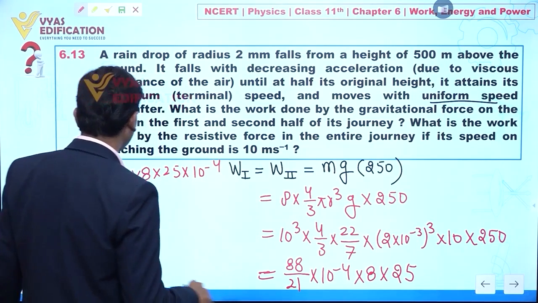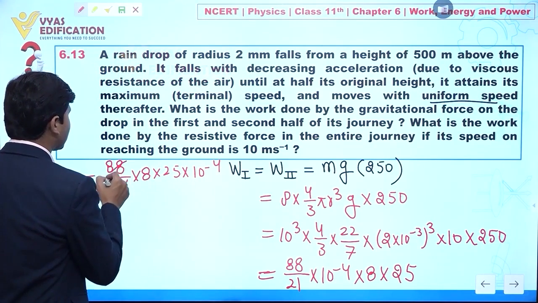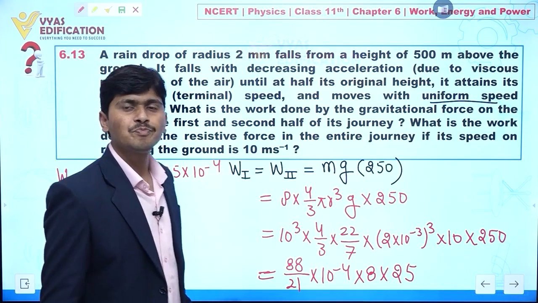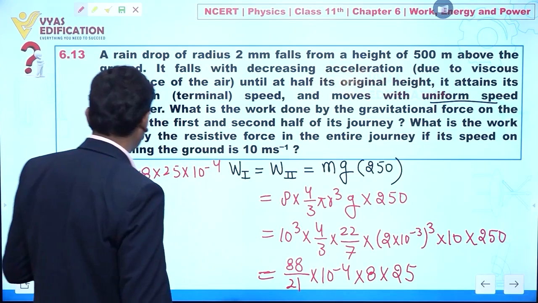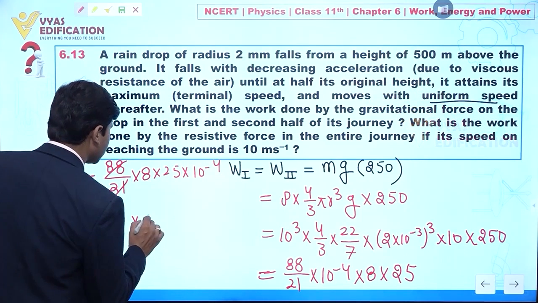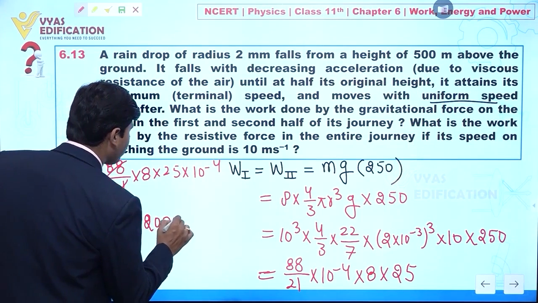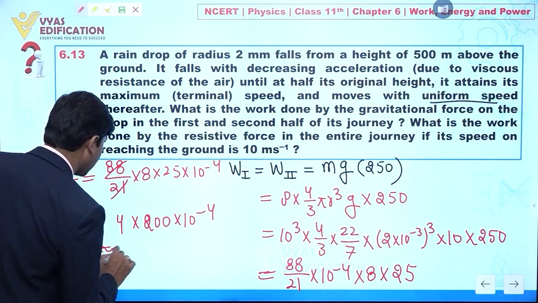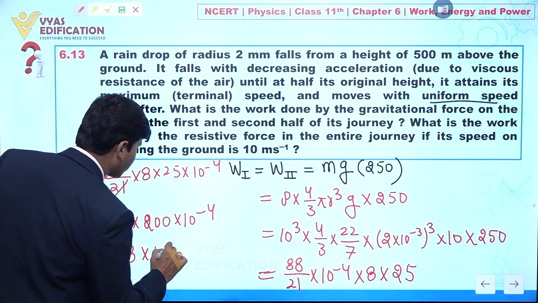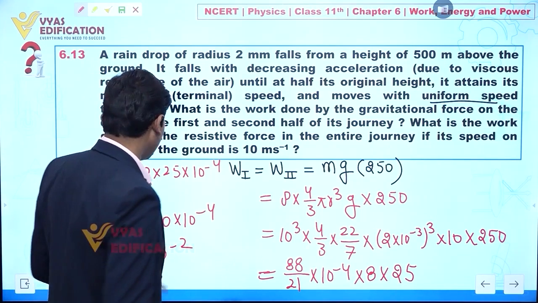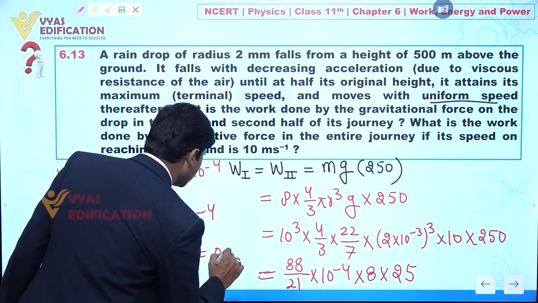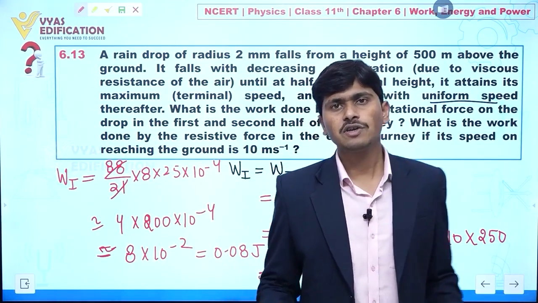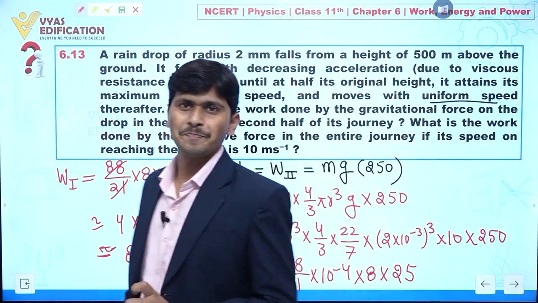Approximately I am taking this as 4, because 21 multiplied by 4 is 84, so this is 200 multiplied by 10 to the power minus 4. So approximately this is 8 into 10 to the power minus 2, which is 0.08 joule. So this is the work done by gravitational force in one part of a journey.